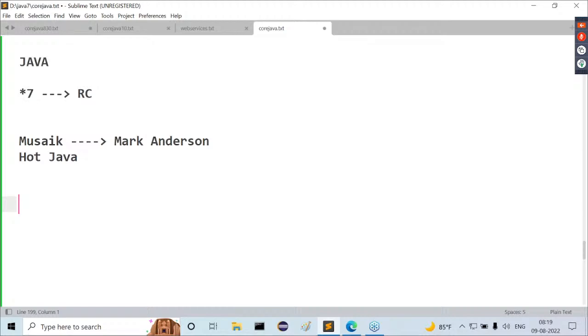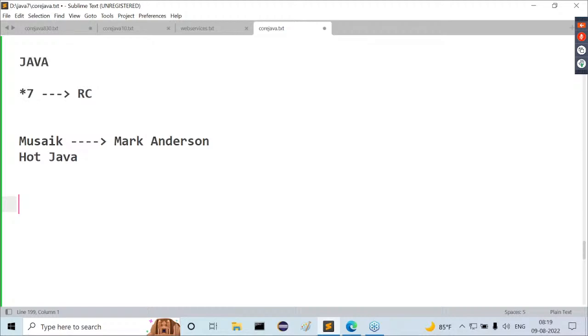Observe carefully, guys, what I'm telling you now. The 1.2 version is a major milestone in the entire history of Java versions. It's a stable version. Then after a few years, 1.3 was released, then 1.4 and 1.5. With 1.5, more enhancements were provided. Annotations, for example, is one of the good topics that was introduced along with the 1.5 version only. More changes were provided in the 1.5 version.